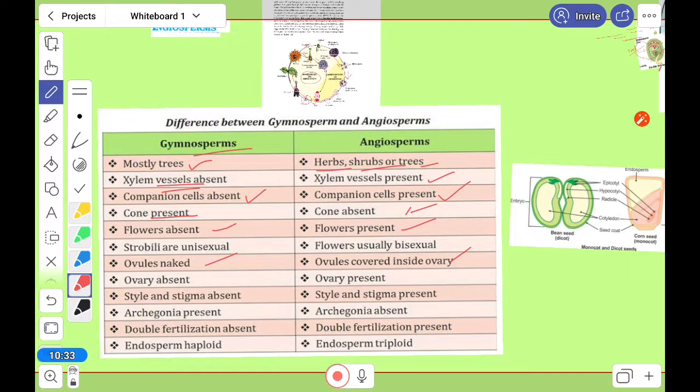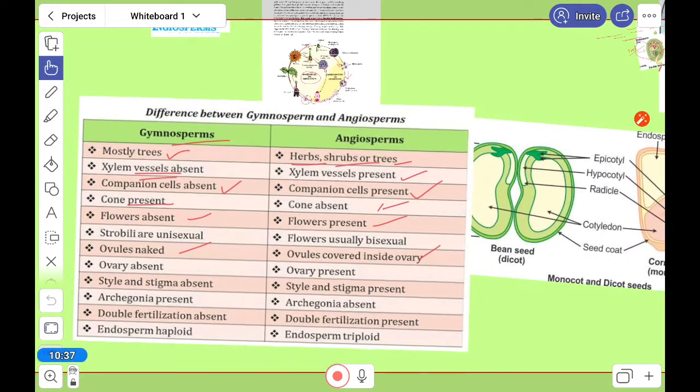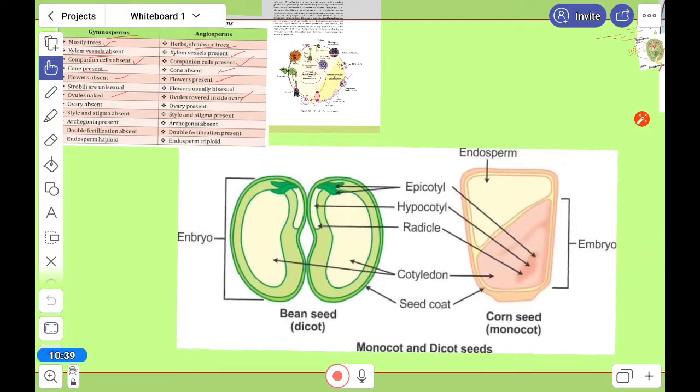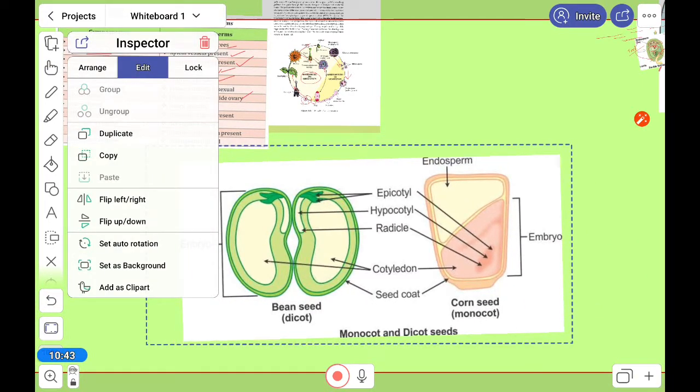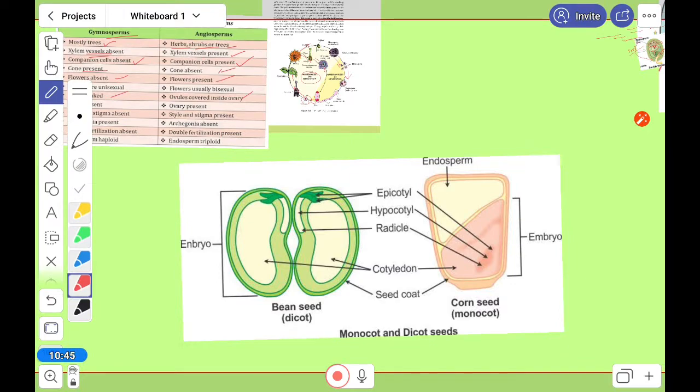All right. Now let's look at monocot and dicot, just a little bit. In dicot, where there are cotyledons, we talked about the endosperm, but in this case the endosperm is consumed by the cotyledon.